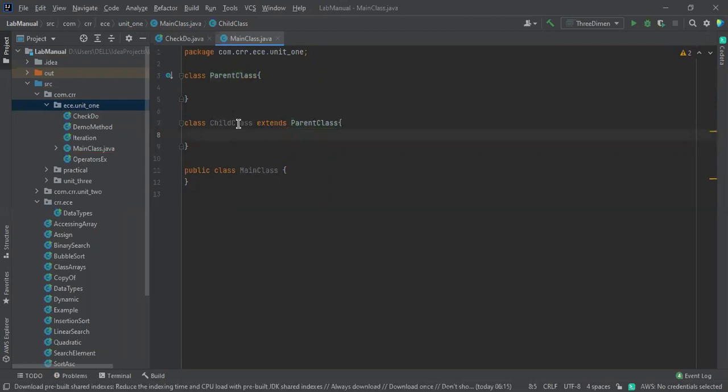So this is what inheritance is all about. Sometimes we call this a derived class also, child class or subclass. This is a parent class. This is all about the inheritance concept. I'm just telling you from the information point of view. This is like a definition. By this example, you will get a clear idea. That's why I showed it to you. Okay, next one.